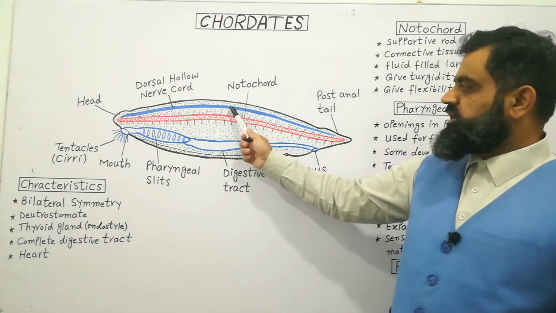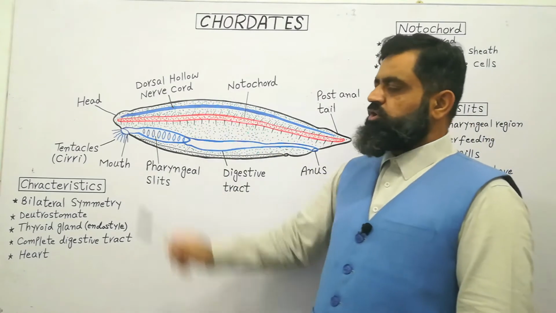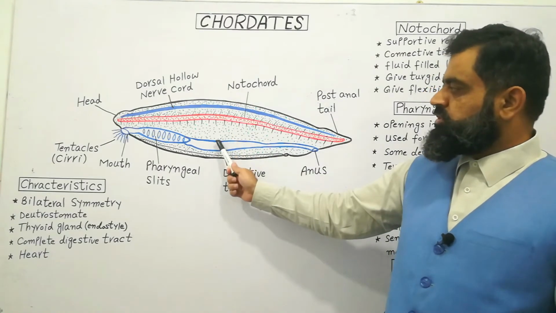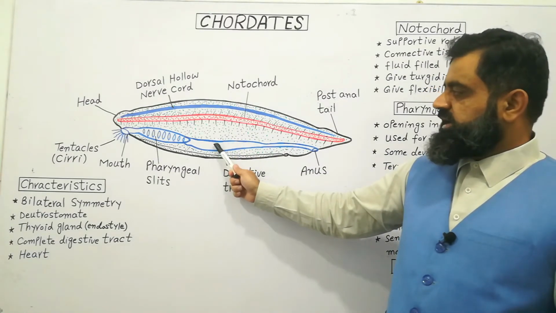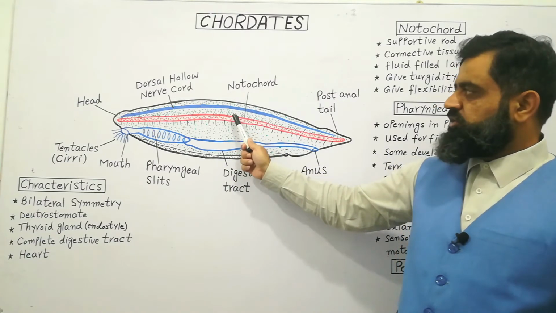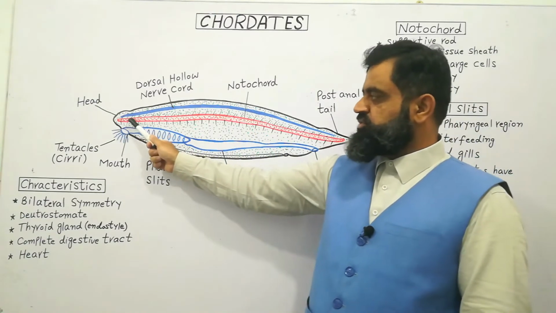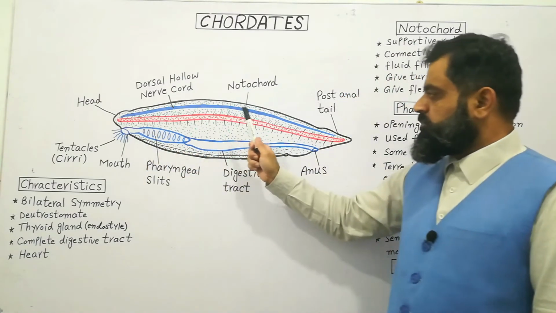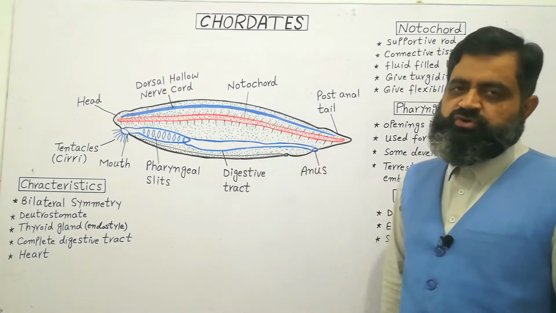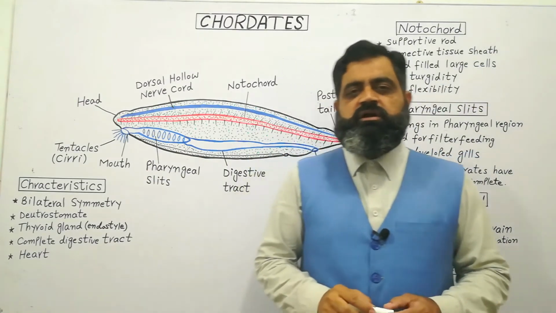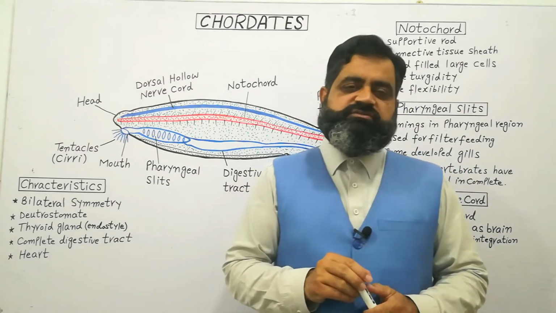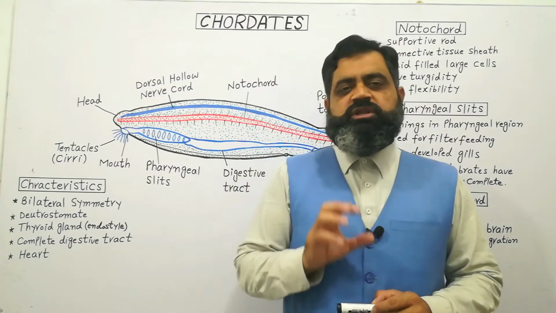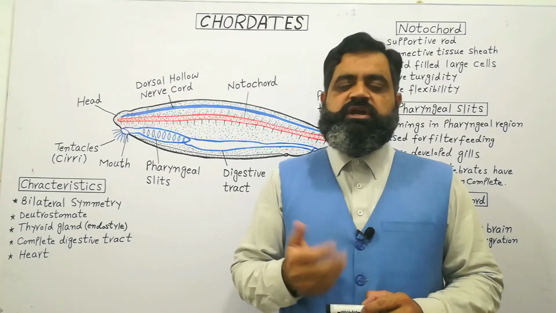This digestive tract is present on the ventral side of the body. On the dorsal side, in blue color, there is the dorsal hollow nerve cord, which functions in coordination. In between these two, on the dorsal side of the gut and the ventral side of the nerve cord, there is a rod-like structure, seen in reddish color, extending from the anterior point of the body to the posterior side. This is known as the notochord. The notochord is present in at least some stage of the life of a chordate. For example, in tunicates, the notochord is present only for a short period of time and then disappears.